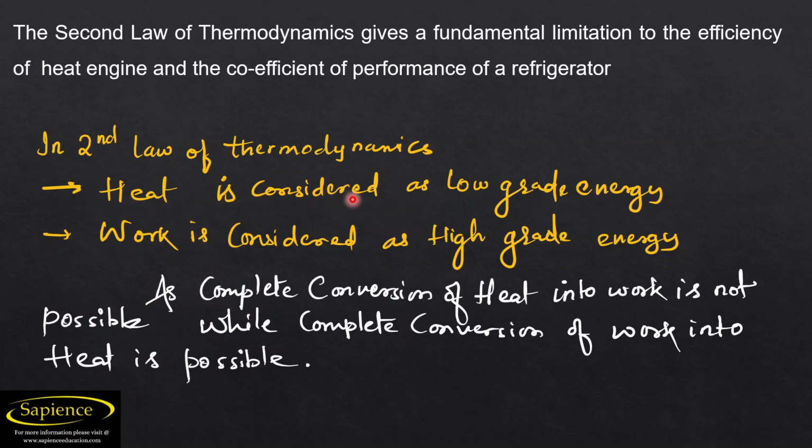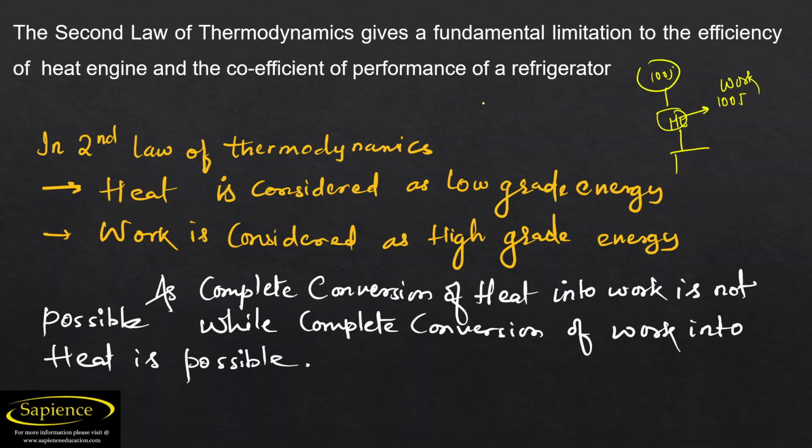Heat is considered a low grade energy, and work is considered a high grade energy, as complete conversion of heat into work is not possible, while complete conversion of work into heat is possible. Generally, whenever we get 100 joule of heat from any heat engine, 100 joule cannot be converted into 100 joule of work. It is not possible.